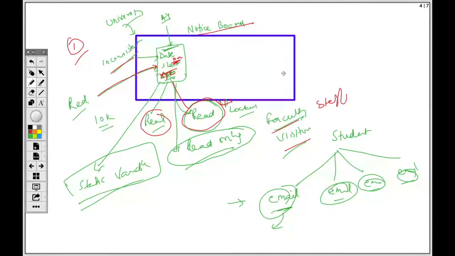So read only access is given to everyone. No matter whether they are visitors, they might not be members of this class at all. They might not be members of the university at all, but still they can see this particular thing. Why? Because this is on the notice board, something which is available. If they can come here, they can access it.